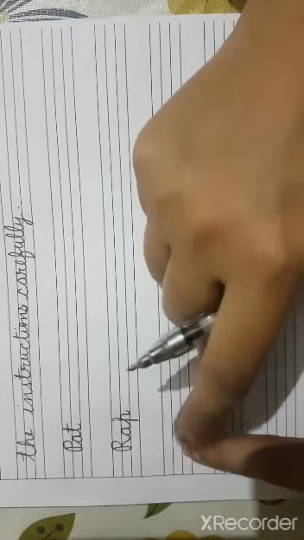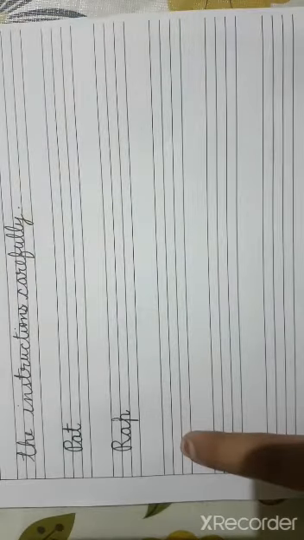Next word, okay babies, you will write down spelling of cat. Tell me which letter gives the sound of k? Very good.